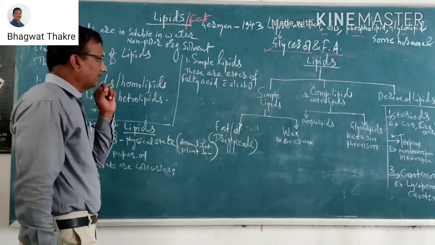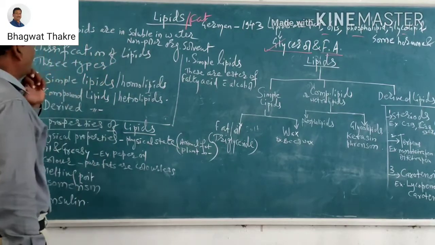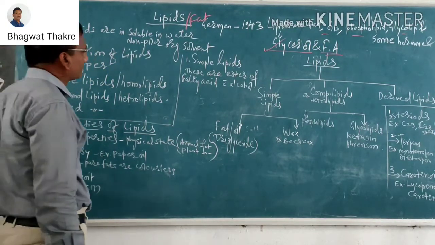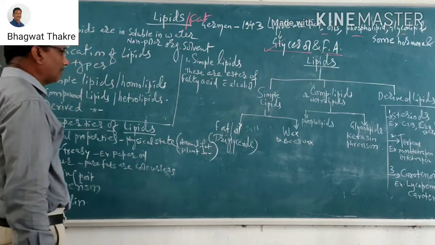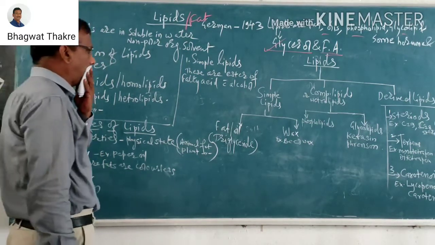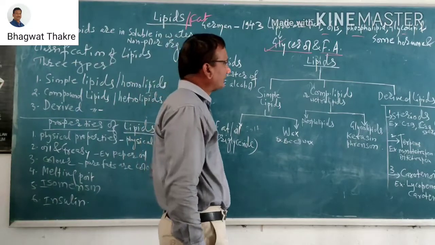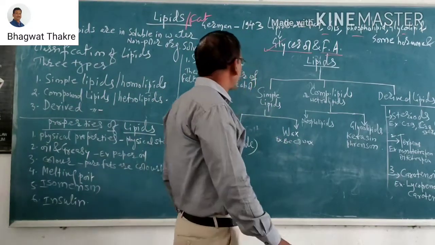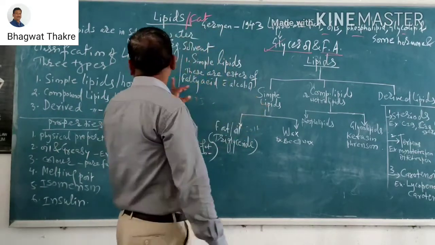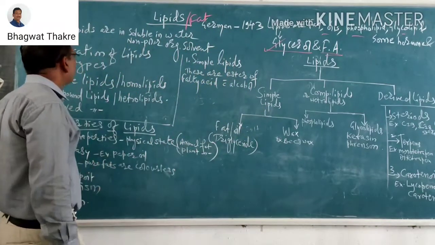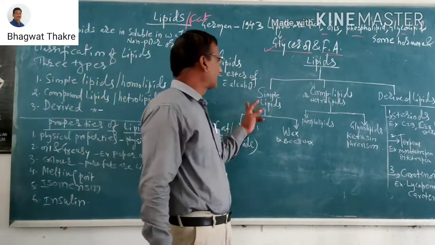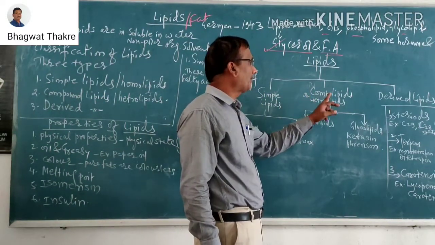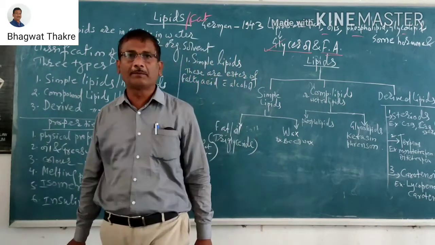When you study the classification of lipids, what is the simple classification of the lipids? Lipids are classified into three major types: simple lipids, compound lipids, and derived lipids.